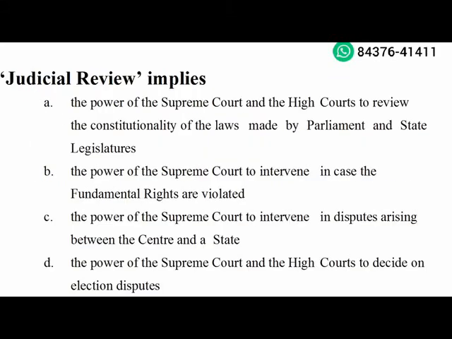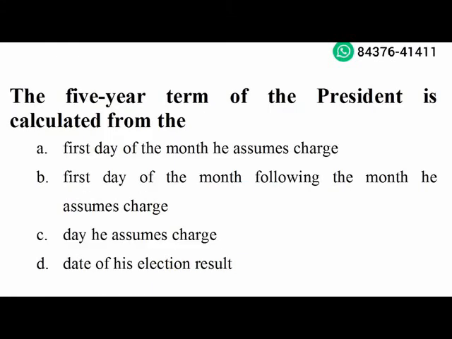Next question. Judicial review implies the power of the Supreme Court and the High Court to review the constitutionality of the laws made by the Parliament and state legislature. Option A is the right answer. Next question. The 5-year term of the president is elected from the day he assumes charge. Option C is the right answer.